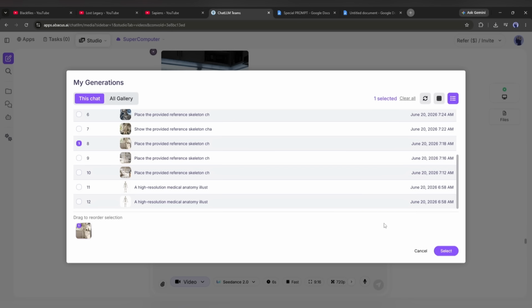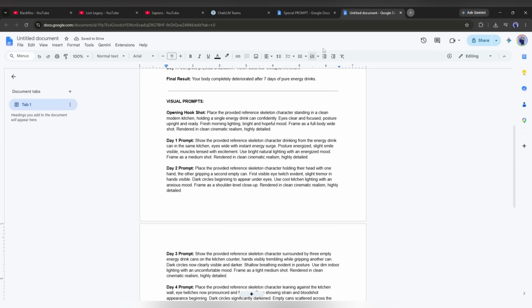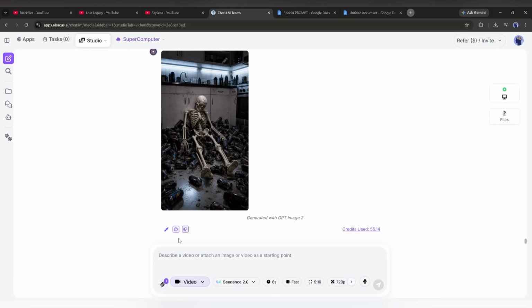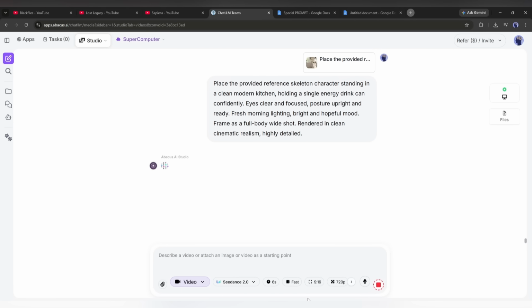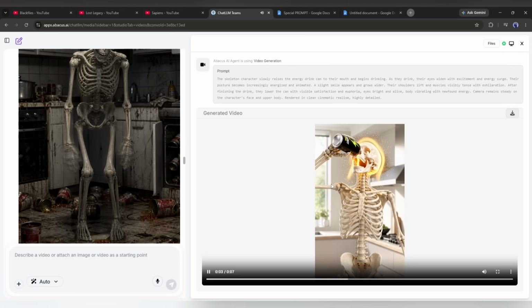Once the image is added, we have to copy the first scene prompt. I will keep all the prompts in the doc file so that we don't have to scroll again. Okay, now copy the first scene prompt, enter the prompt, and then hit the generate button. And here it is. The video is ready. Look at this. This is really amazing.